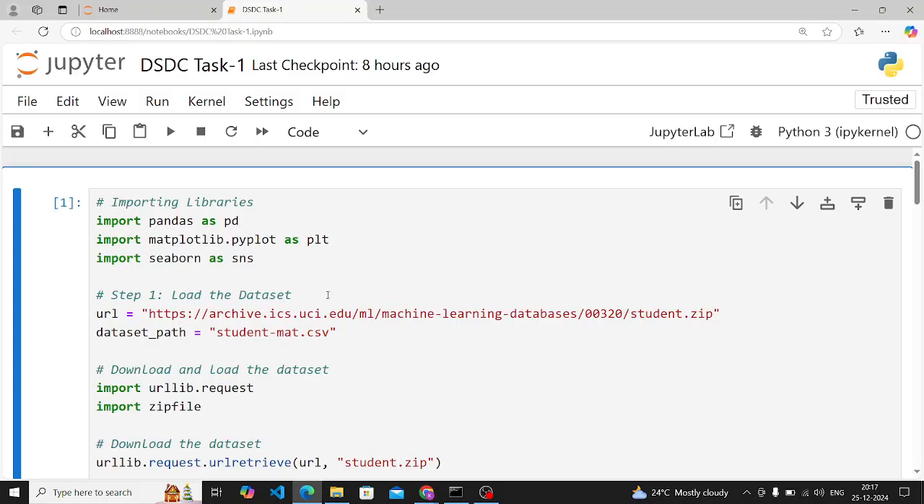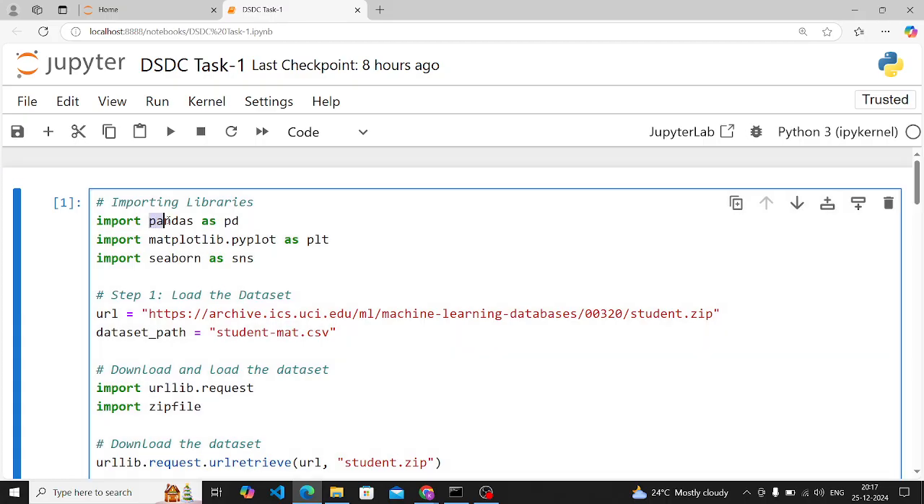Okay, so the first thing is you have to import all the necessary libraries. First library I'm going to import is the pandas library. This is the basic library we have to import every time for doing a data analysis task in a Jupyter notebook. Then second comes the matplotlib.pyplot library.